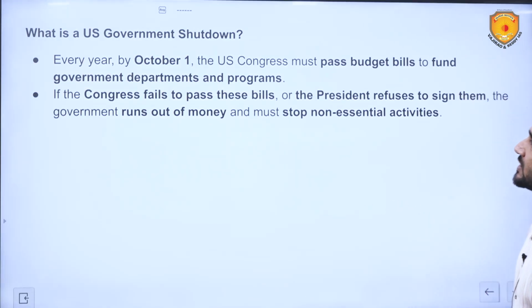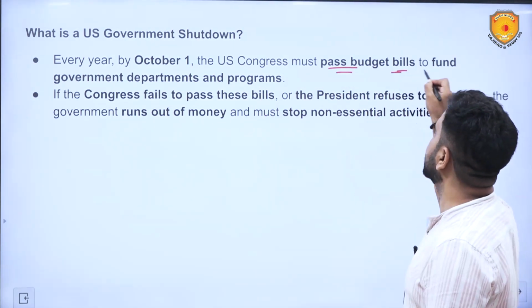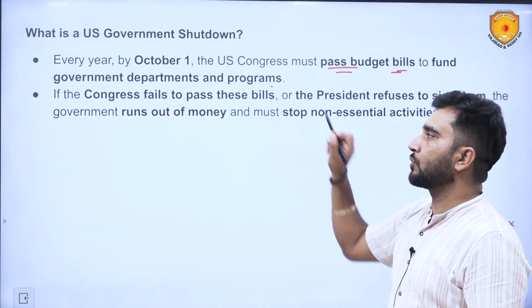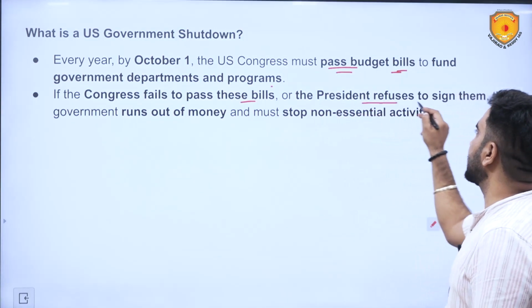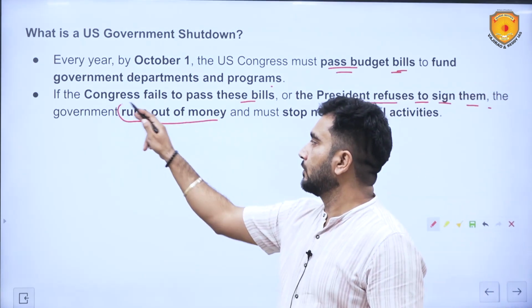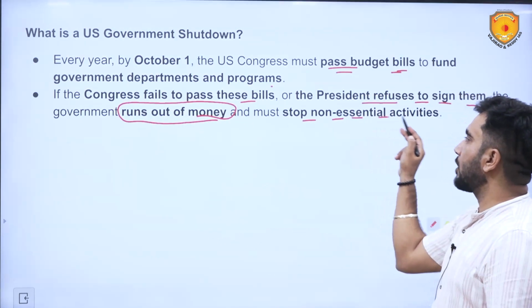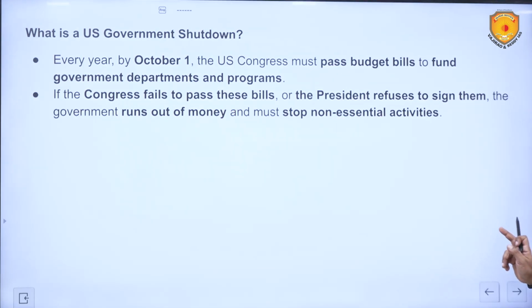Now, what is a US government shutdown? Every year by October 1, the US Congress must pass budget bills to fund government departments and programs. If the Congress fails to pass these bills or the President refuses to sign them, the government runs out of money and must stop non-essential activities. The world's largest economy is running out of money because of non-passage of a bill.